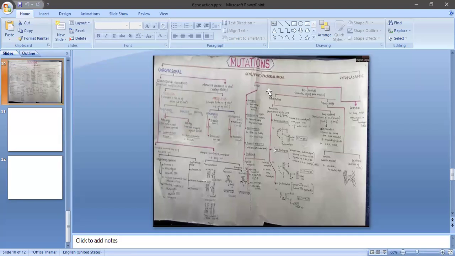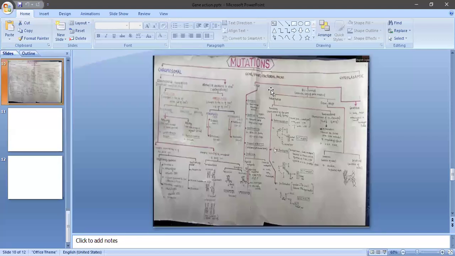Among these, one nucleotide is replaced with a different nucleotide, or it may be deleted, or sometimes a nucleotide is added in between two nucleotides. Such changes take place in the smallest area of the DNA. That's why they are called micro mutations or factorial mutations, sometimes gene mutations also.